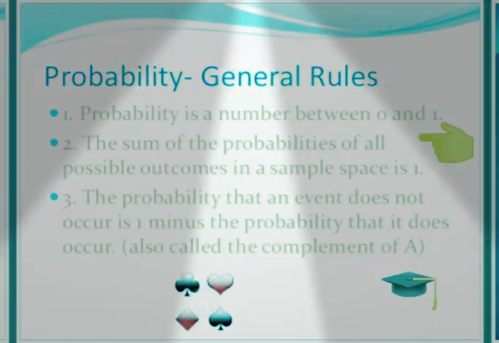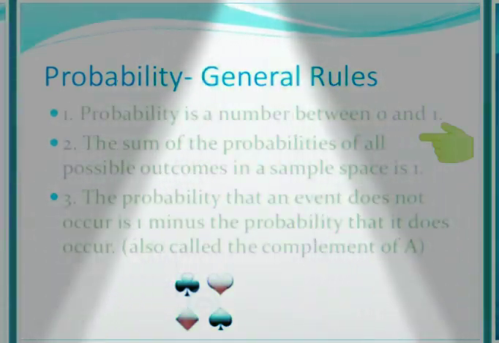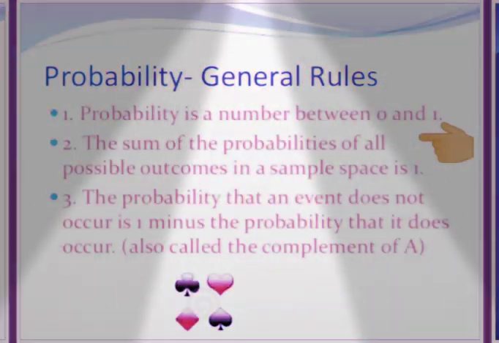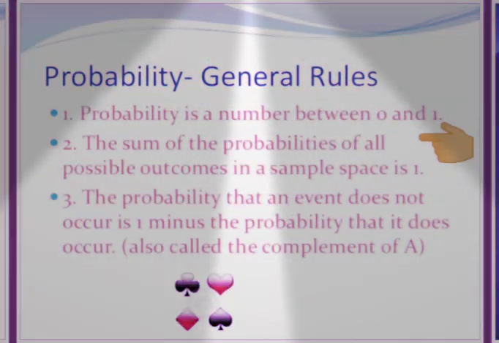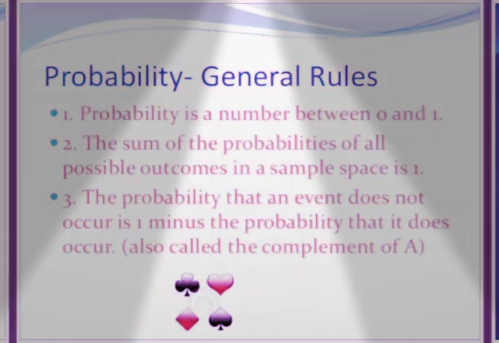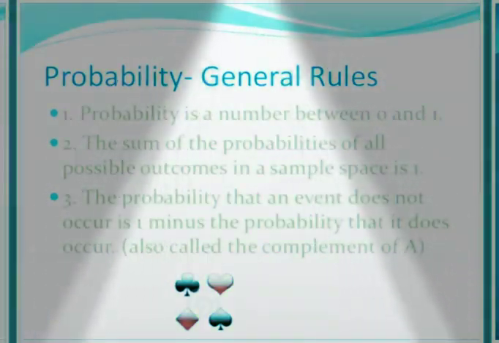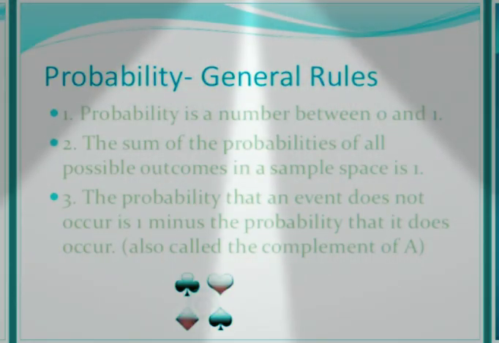So, shortly you can say the range of probability is between 0 and 1. That means it cannot be negative. It cannot go less than 0, and in the same way it cannot be more than 1. So, 0 is for an impossible event, and 1 means a sure event.